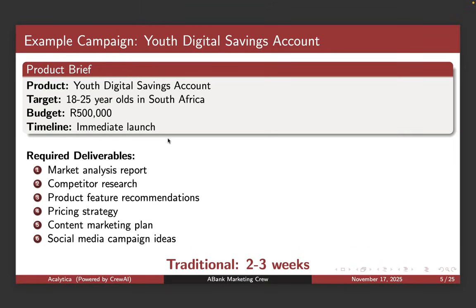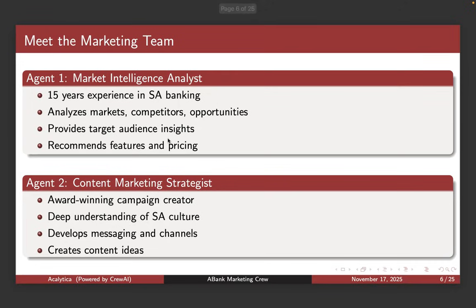These are tasks that are usually done by human beings, but now we're doing it autonomously. If we were to do it the traditional way, we would need a month or so to achieve this. But now let's look at our new team. Like I said, I had 6 agents to do a whole comprehensive campaign, but I decided to simplify things, so I just used 2 agents: a market intelligence agent and a content marketing strategist. The market intelligence analyst is going to look into the research and stuff like that.